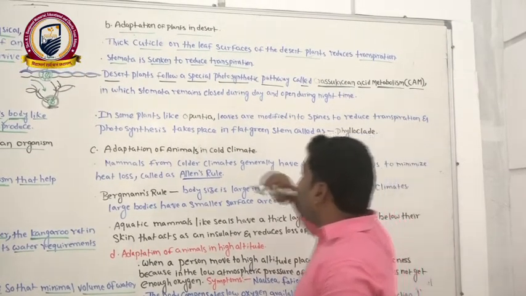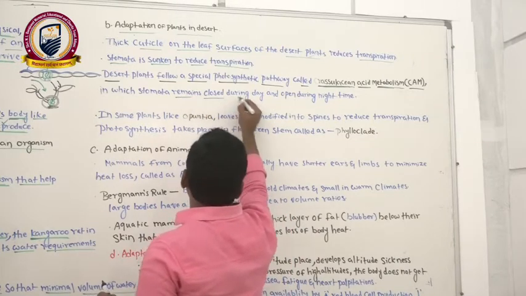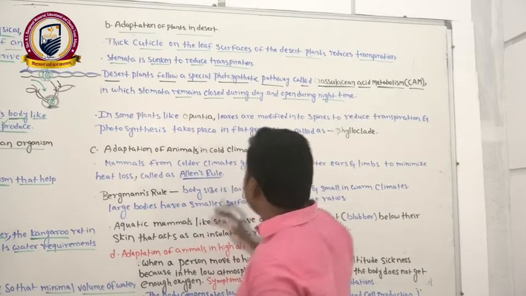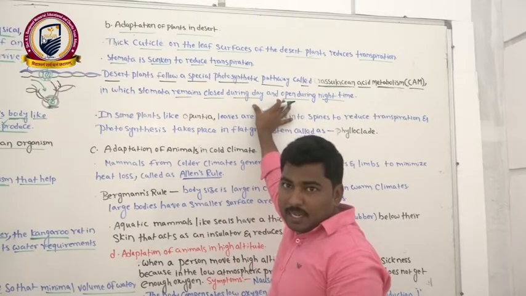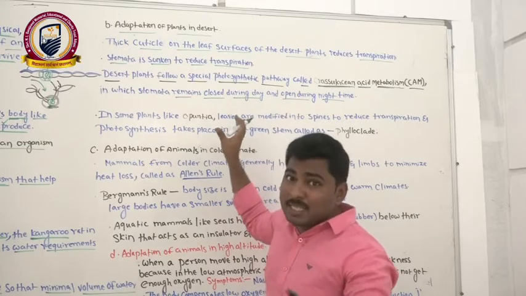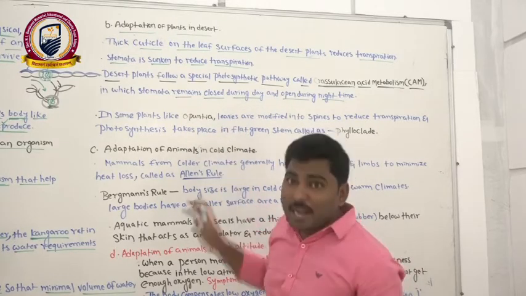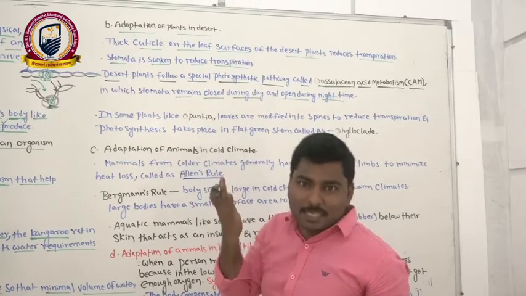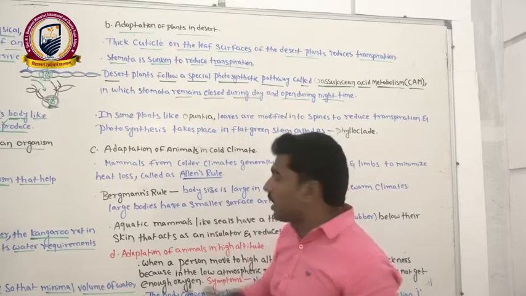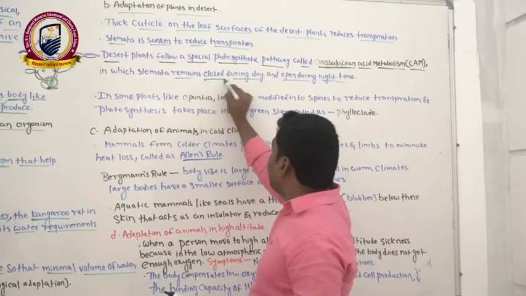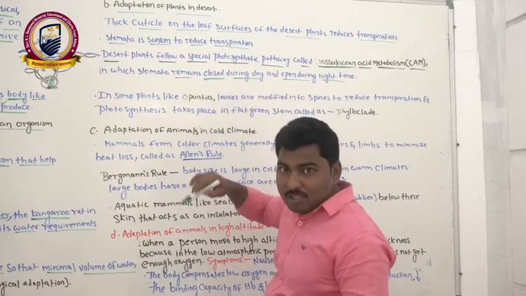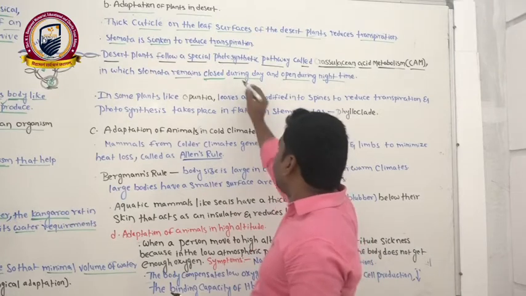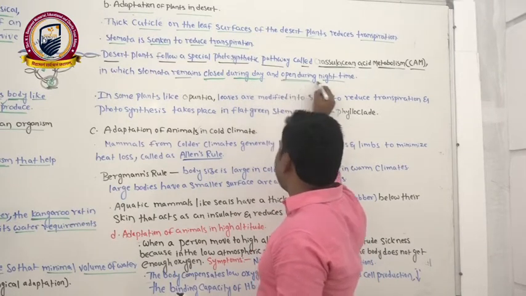The reason is that the stomata remain closed during daytime and open during night time. It is an advantage because daytime light is more in the desert area. If the light increases, temperature also automatically rises. When the temperature rises, transpiration automatically increases. So to prevent the transpiration, they will open the stomata at night. They will close the stomata in the afternoon, means daytime. Daytime they will close, night time they will open.